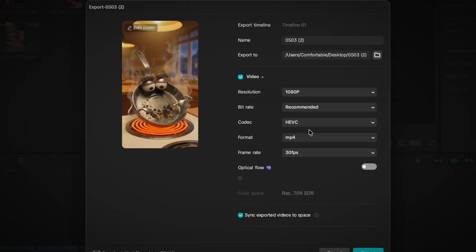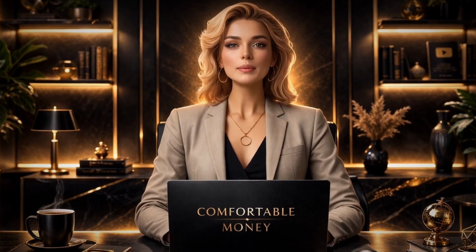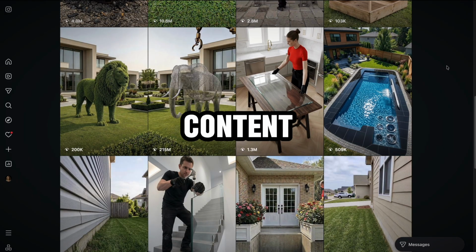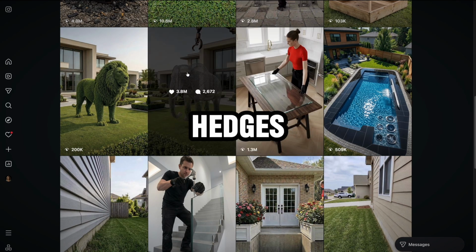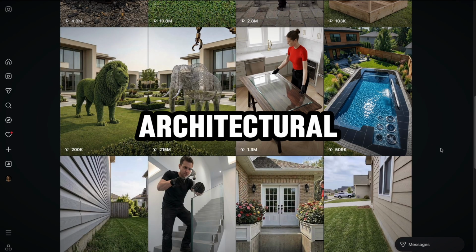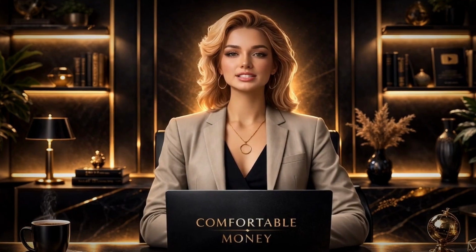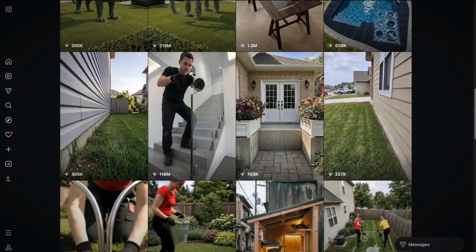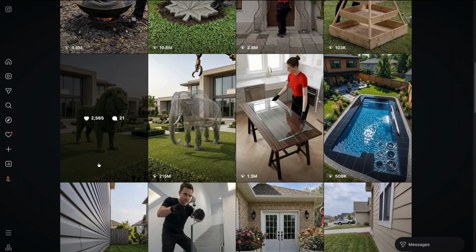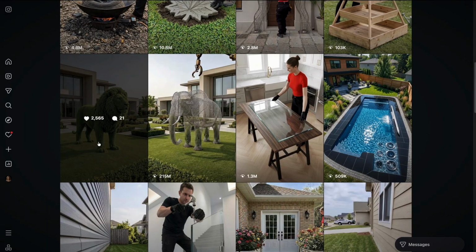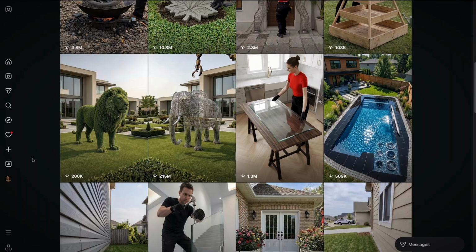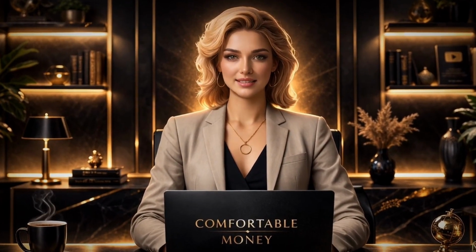Export at 1080p. Niche 2, Topiary videos. Why this niche is 10 times stronger. Topiary content, large-scale living sculptures carved from hedges and trees into animal and architectural forms, pulls numbers that most creators never approach. Some videos in this niche have crossed 100 million views, not because the content is shocking or emotionally provocative, but because it triggers something that's genuinely rare in short-form content.